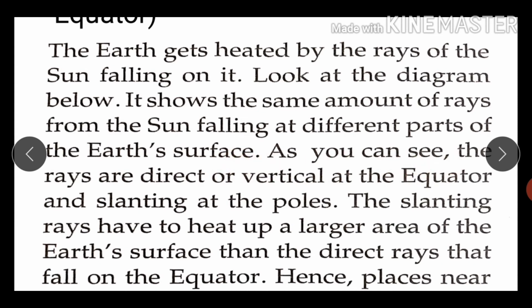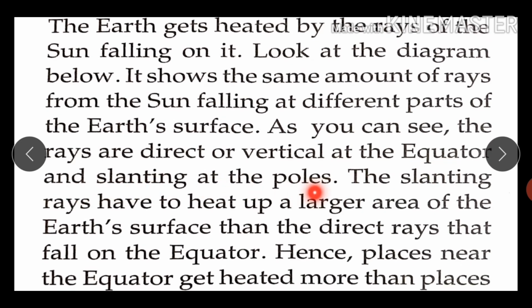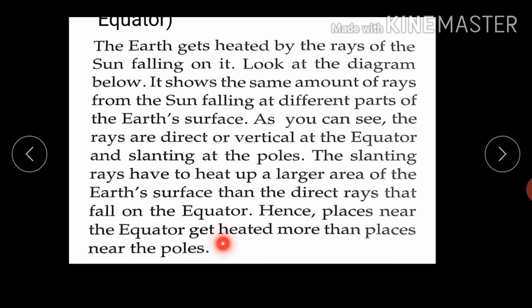As you can see, the rays are direct or vertical at the equator and slanting at the poles. The slanting rays have to heat up a larger area of the earth's surface than the direct rays that fall on the equator. Hence, places near the equator get heated more than places near the poles. So, what does latitude suggest? It suggests how the distance of a place from the equator is responsible for affecting the climate.